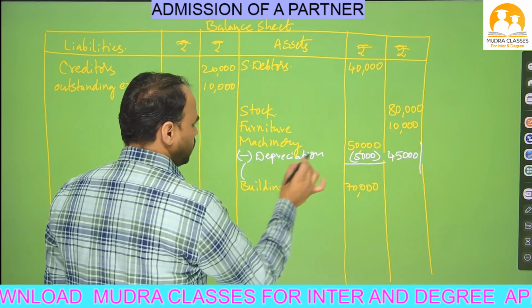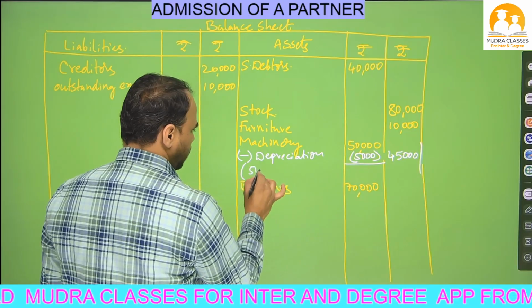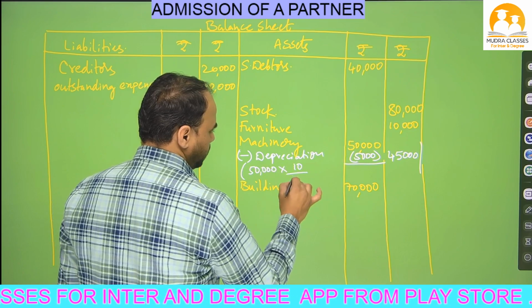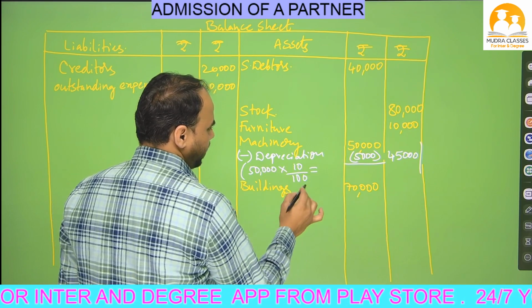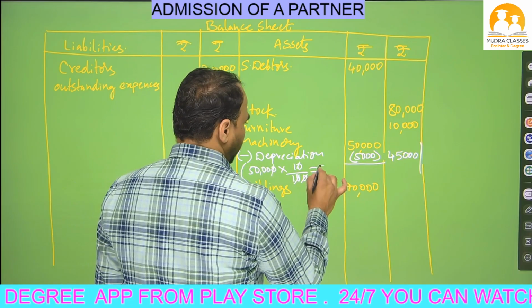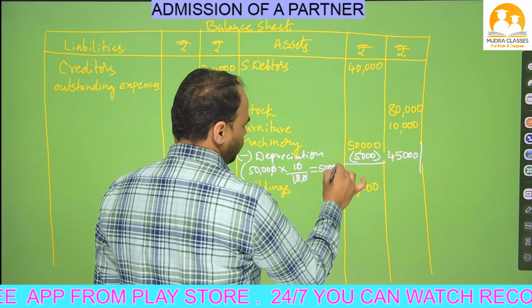So how did we get this 5,000 rupees? I will calculate here. 50,000 into 10%, Nana. 10% means 10 by 100. Now do cancellation. 0 0 cancel, 0 0 cancel. So the balance is 5,000 rupees. That 5,000 only we have to deduct here.